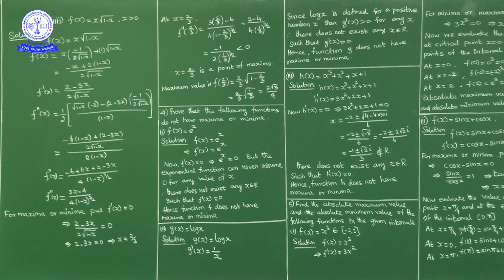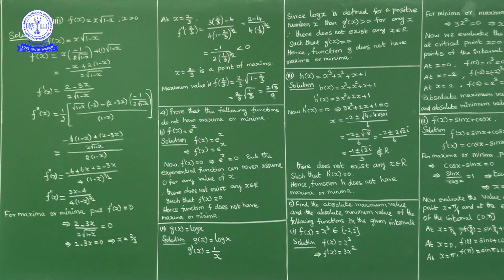Put g dash of x equal to 0. g dash of x equal to 0 means 1 by x equal to 0, where x is positive. Now by putting a positive value of x, 1 by a positive number is always greater than 0.